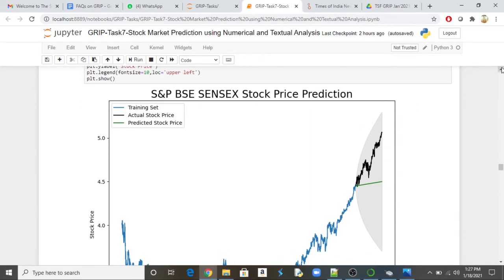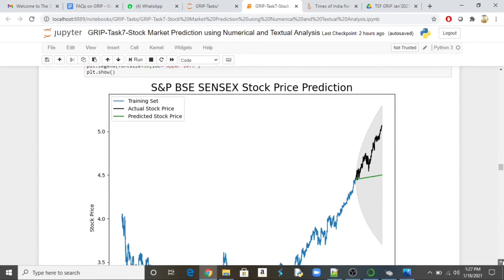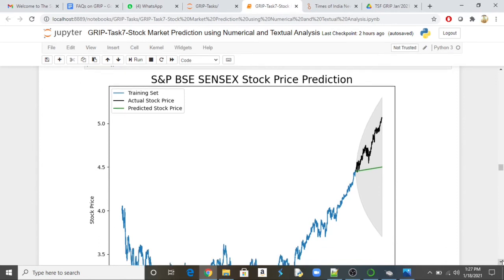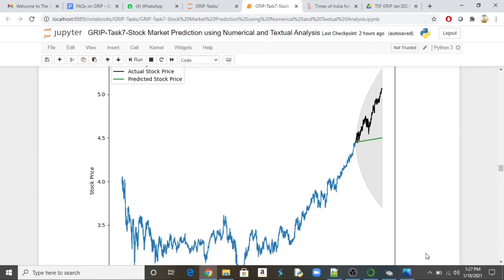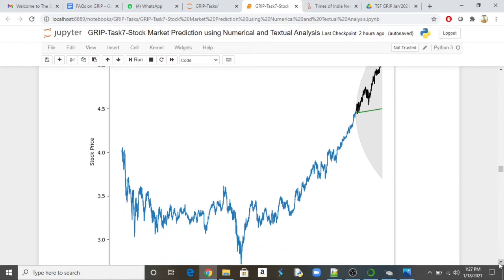So this is the diagram. Whatever plotting and prediction we have done, this solves the first part of this task, right? So we have taken the time series data, we have fit it to the ARIMA model, and we have done the prediction. The one in blue is the actual data, and the one in black is the future prediction coming out of your ARIMA model.